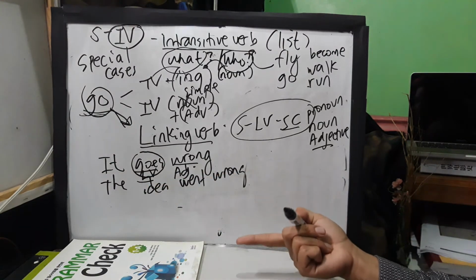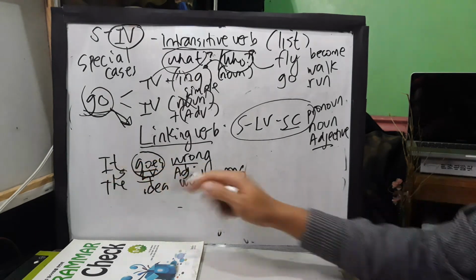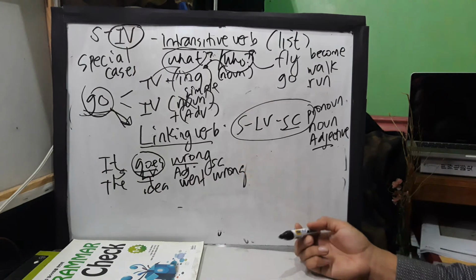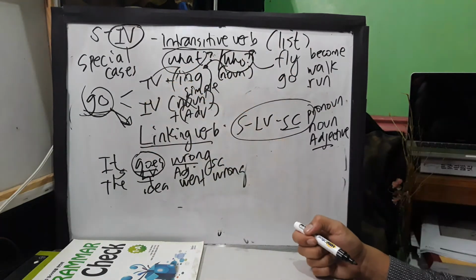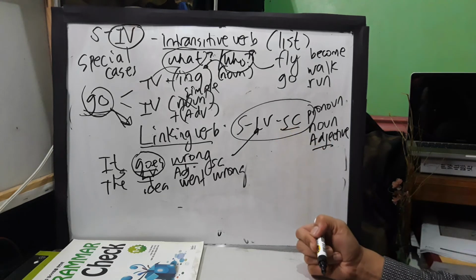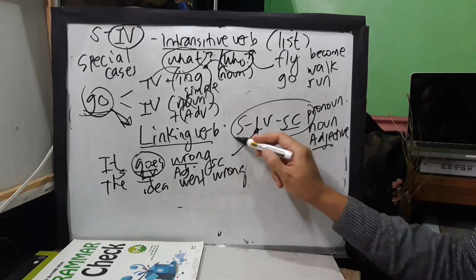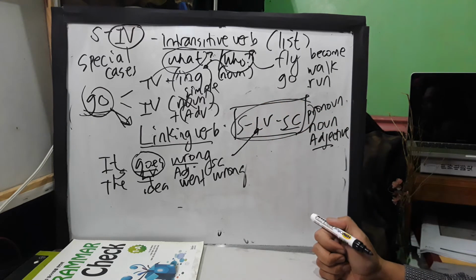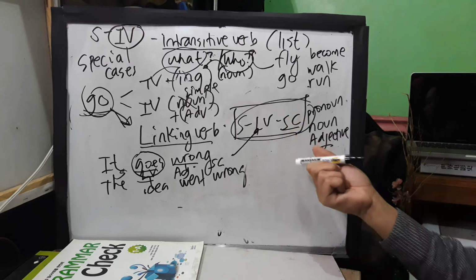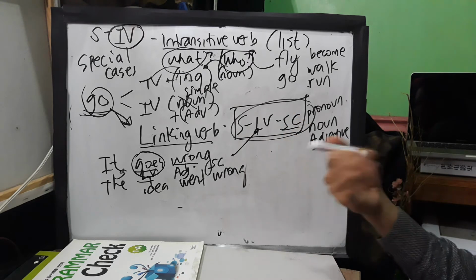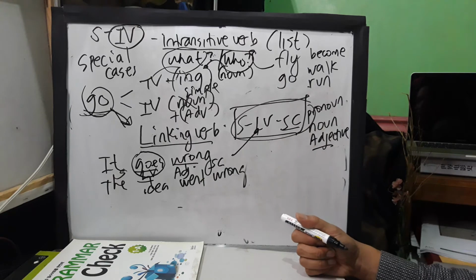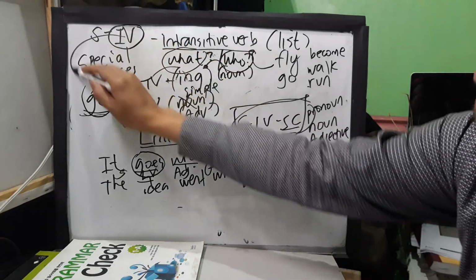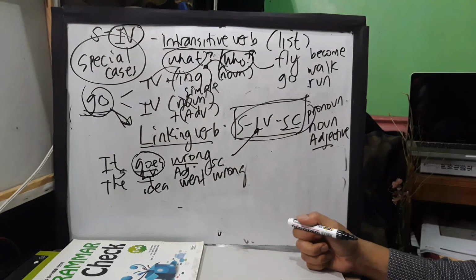The idea went wrong. So SLV, then in this case, goes in this sentence construction is used as what? As a linking verb. We will go deeper later on how to construct sentences using the SLVSC, but just to give you an overview on how we can identify the function of a specific verb.